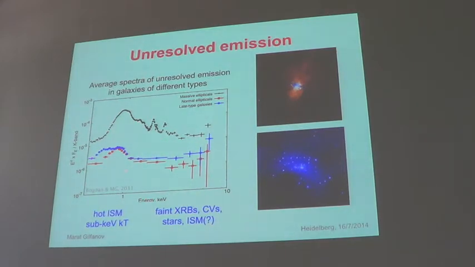So there is a soft component which comes from hot ISM with a temperature of a few hundred electron volts, and there is this tail which comes from faint sources, faint X-ray binaries, CVs, stars, etc. Maybe also some contribution from ISM. It exists, it's equally present in elliptical galaxies and in star-forming galaxies.